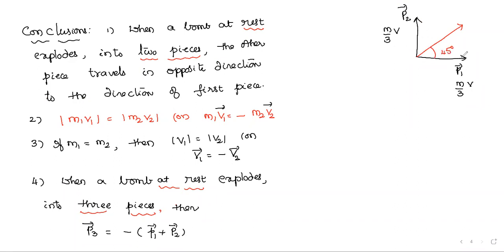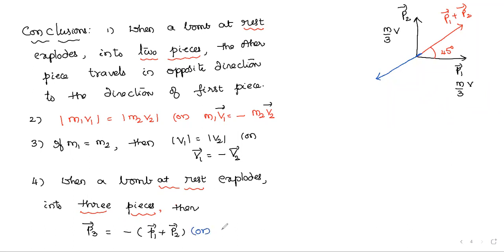This is the direction of the resultant of these two, P1 bar plus P2 bar. But what you wrote for P3 is quite the opposite direction, negative of P1 bar plus P2 bar. It has the same magnitude, only the direction is changed.